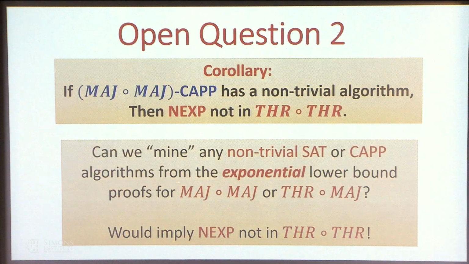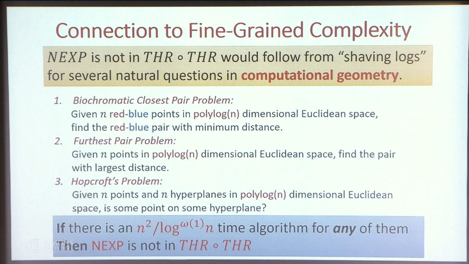Next, this question actually has a connection to fine-grained complexity. In this slide, I will show how we can reduce the SAT algorithm question for threshold of threshold to these natural questions in computational geometry. The technique is very standard. You just split the variables into two parts, and you enumerate all the assignments to each of the parts, and you do some reduction. So the first question is dichromatic closest pair.